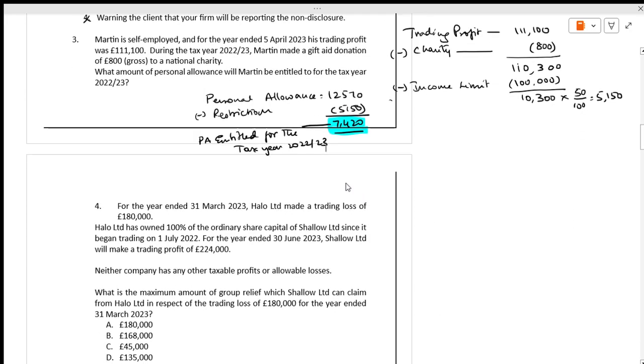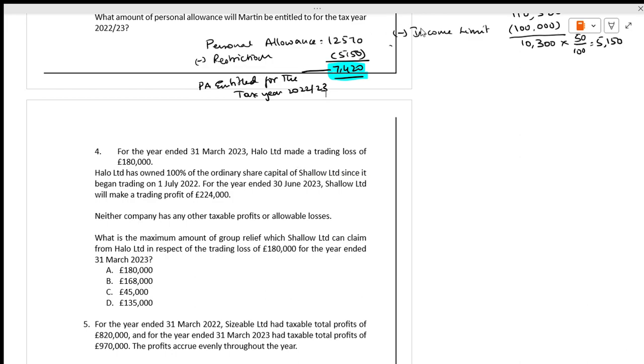Next. For the year ended 31st March 2023, Halo made a trading loss. The dates are very important. The trading loss is 180.